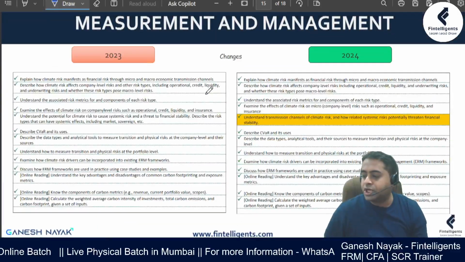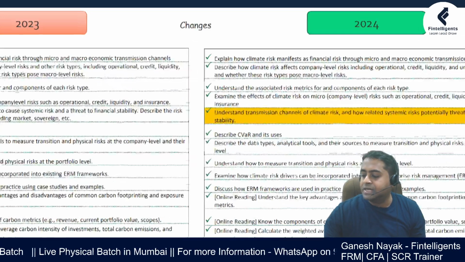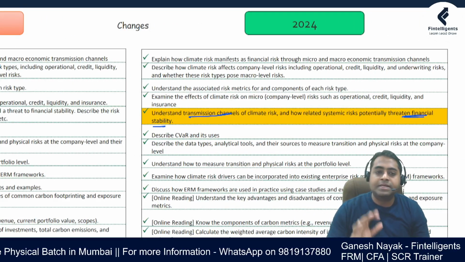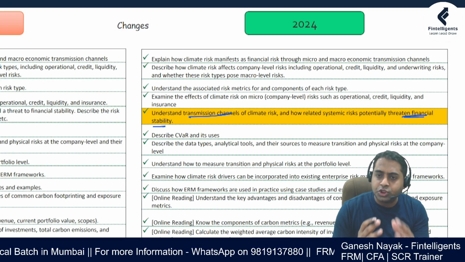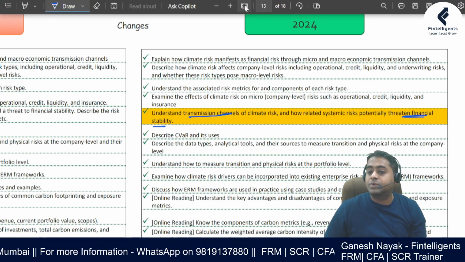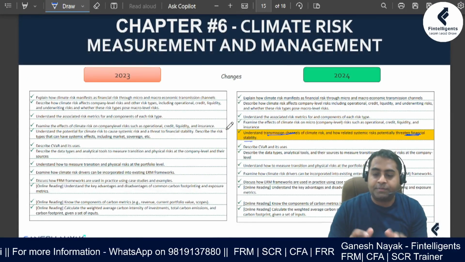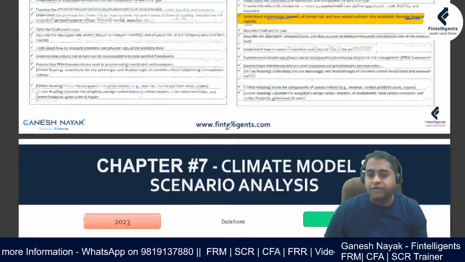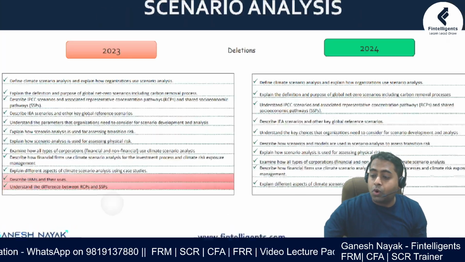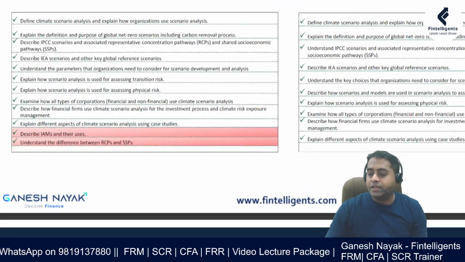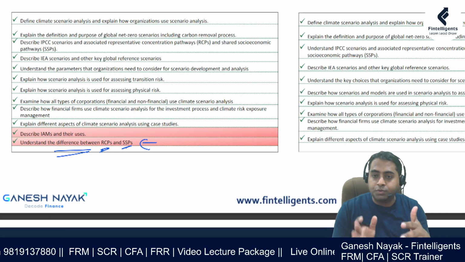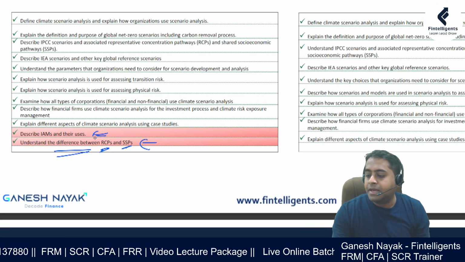Let us go to the sixth chapter. Again, slight change. The reference of transmission risk has been highlighted and how it is going to impact the financial stability. So there has been a change in the learning objective. Again, only one change with respect to the sixth chapter, which is the highest weightage chapter. That chapter, only one single change. When we move towards the seventh chapter, which is focused on the modeling part, now over here the core content of this chapter has been removed. That means the RCPs and SSPs, the basic bifurcation that was covering a huge part of the chapter, has also been removed, and IMA and their use.